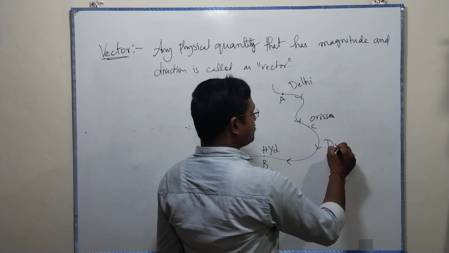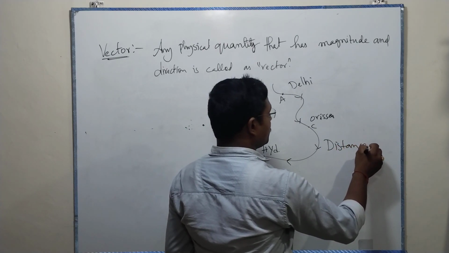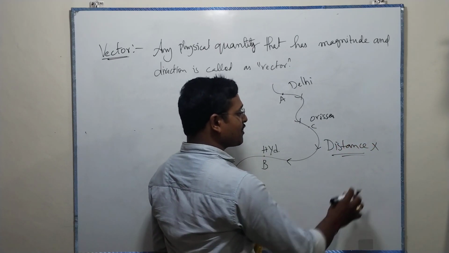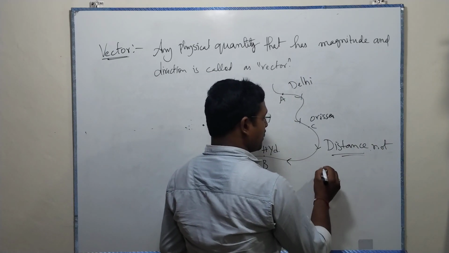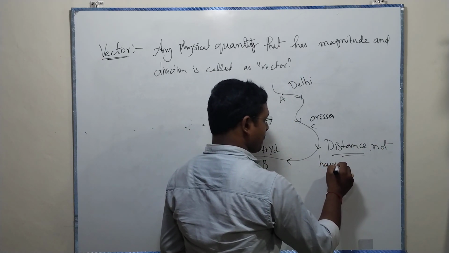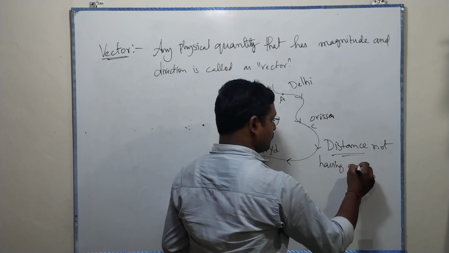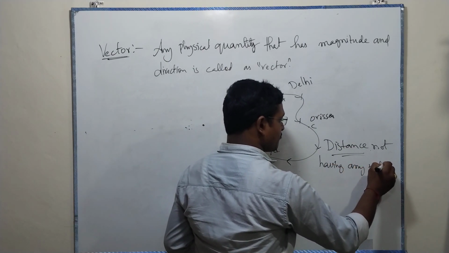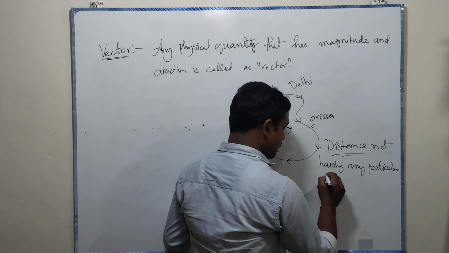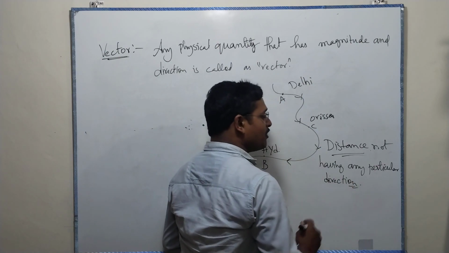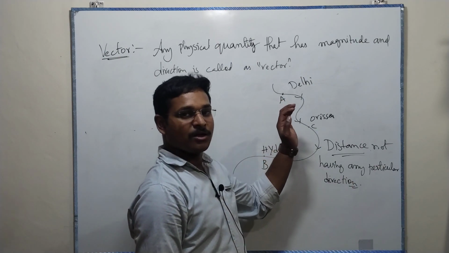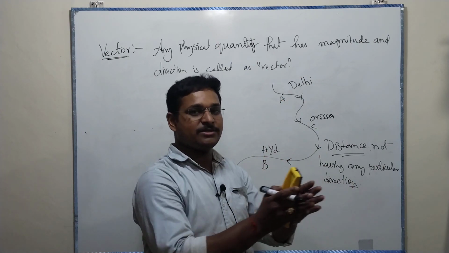Here, the distance is not having any particular direction, because it's not moving in a constant direction.